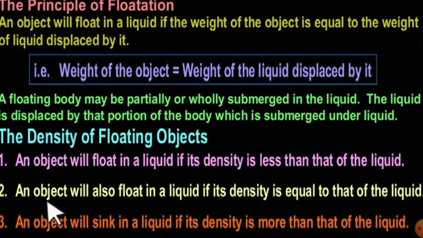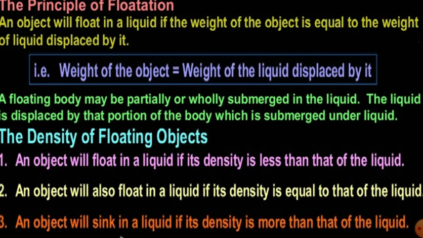An object will also float in a liquid if its density is equal to that of the liquid. Suppose the object has the same density as the liquid, then wherever it is placed, it will be there. If you place it on top of the liquid, it will float. If you place it inside, in the middle between the bottom and the surface, it will stay stationary there. Why? Because the forces acting on it are also the same. Density being the same means that. Got it?